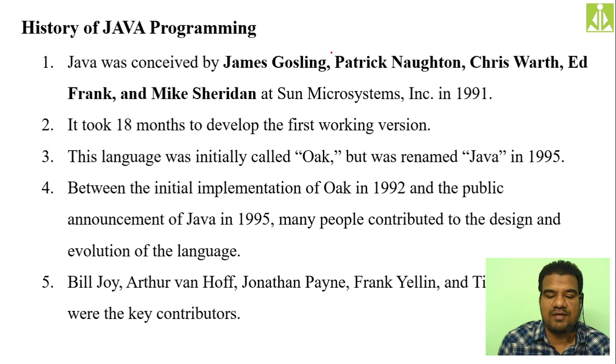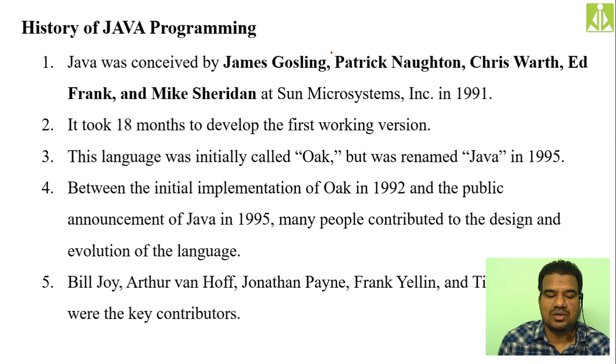These five people used to work for Sun Microsystems. It is an organization, or we can say a company for developing software projects. Okay, so in the year 1991, they developed this Java programming.